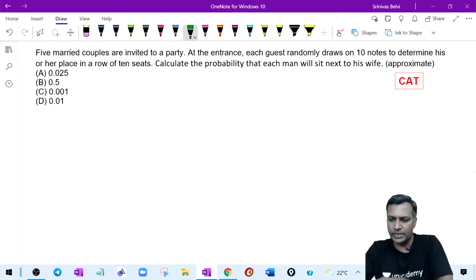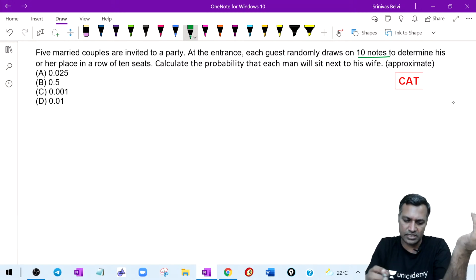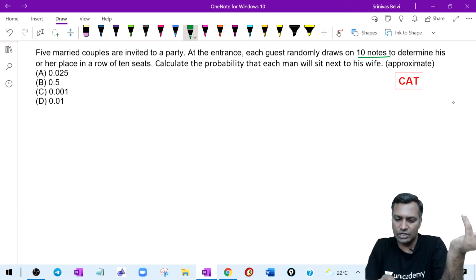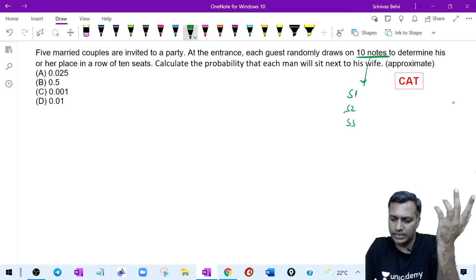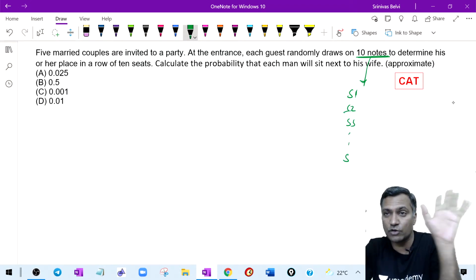So yeah, 10 notes means 10 numbers. Basically, seat numbers. That's it. There are 5 married couples invited to a party. At the entrance, each guest randomly draws 10 notes. You should understand what is written on the note: seat number 1, seat number 2, seat number 3. You should understand. See, I am not forcing you to understand.